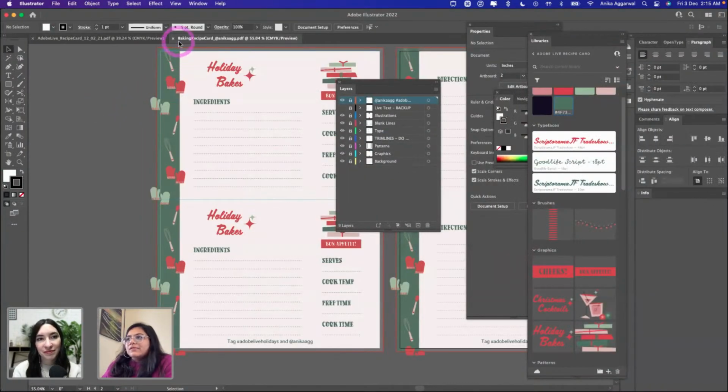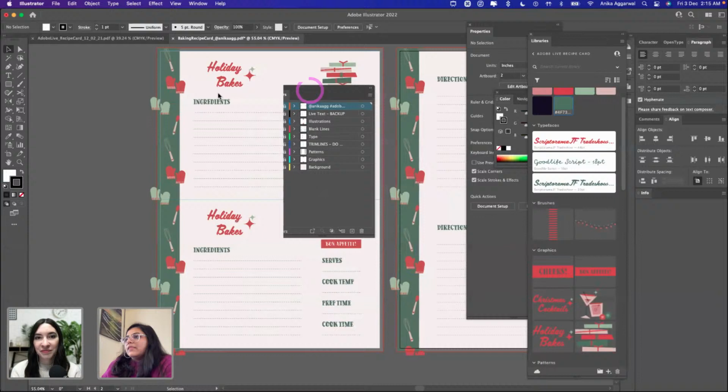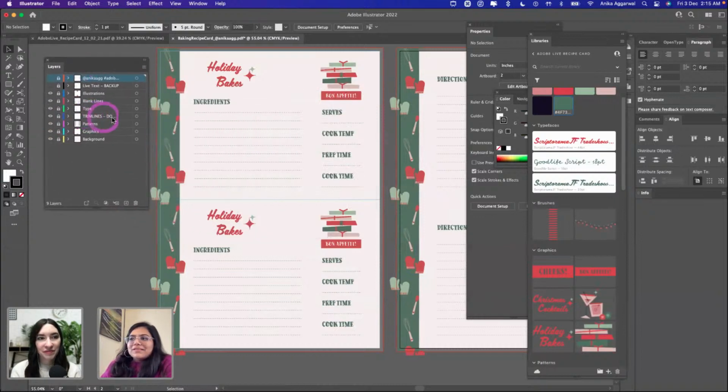And this is what happens. This is the file that you see in the template files that I've already provided. And you already have all of these layers that are locked. There is this one you can hide because you don't want to print that on your recipe cards, right? I just wanted you to know that you can tag us. Yes. Let's hide that. And then we have other stuff as well. Don't mess with the trim lines. Please don't mess it up.